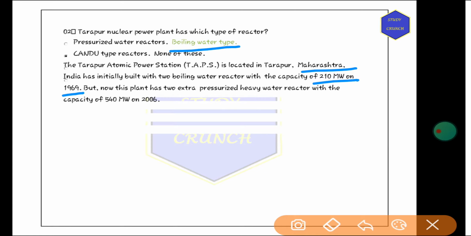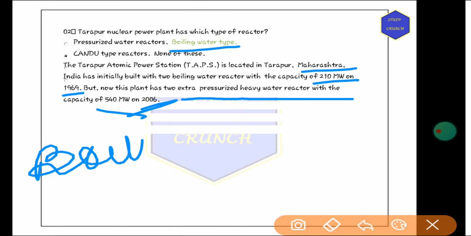But now this plant has two extra pressurized heavy water reactors with a capacity of 540 megawatts, last recorded in 2006. So Tarapur nuclear power plant has boiling water type.